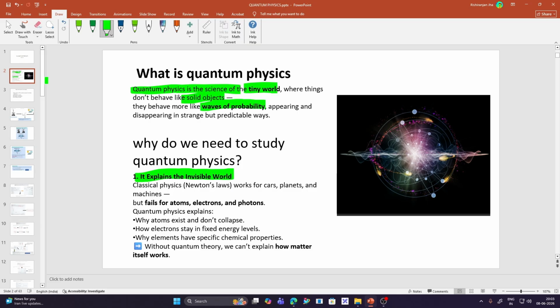So what does quantum physics really explain? It explains why atoms exist and why they don't collapse inside themselves. We will also study how electrons stay in fixed energy levels. We will also gain a scientific understanding of how matter itself works. This is the basic thing we are going to cover in quantum physics.